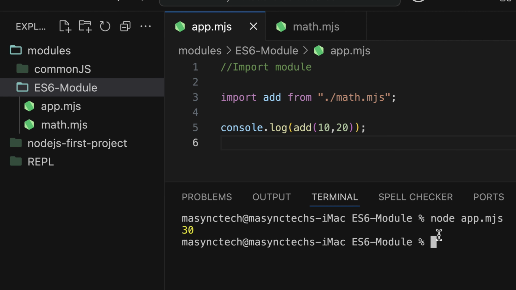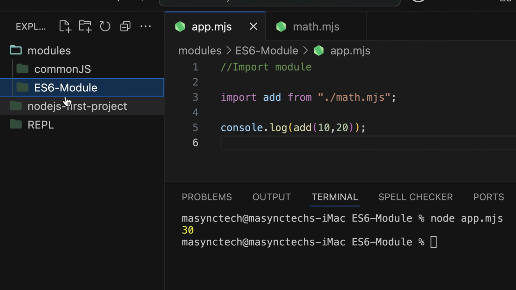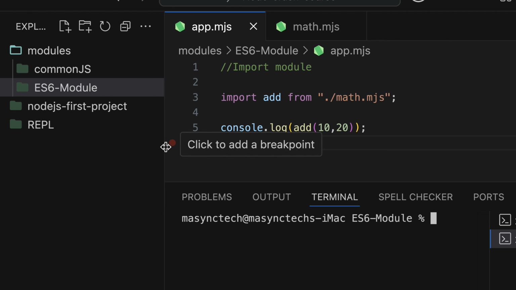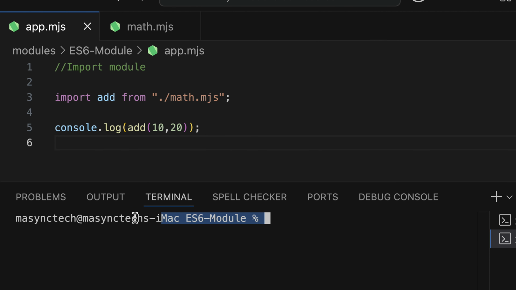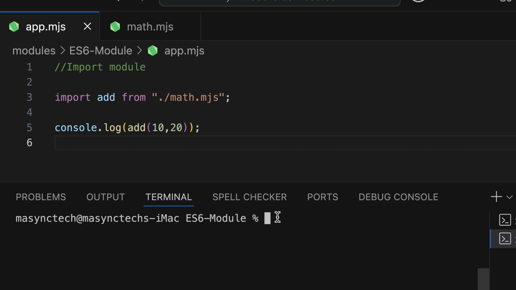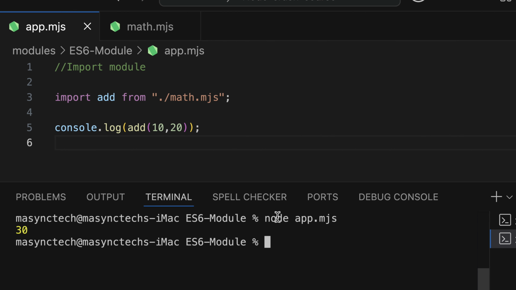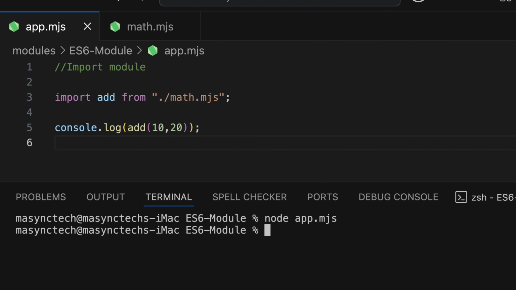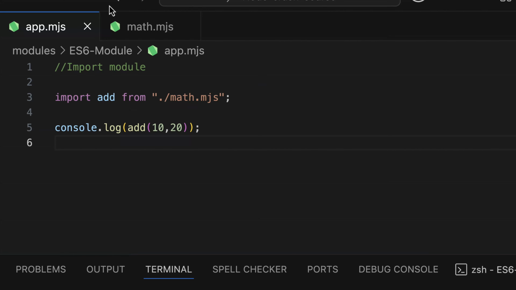To avoid using cd, the shortcut is this: on the folder that you want to run, right click and then open in the terminal, and VS Code will open that folder alone, which is this one. So now I can use node and then app.mjs, the extension should be added, and hit enter, and we got 30. As you can see, this is similar to using module.exports, but this is a modern way.